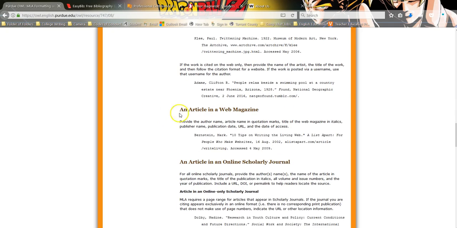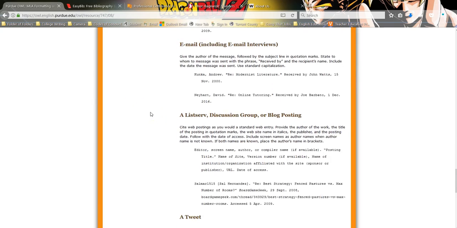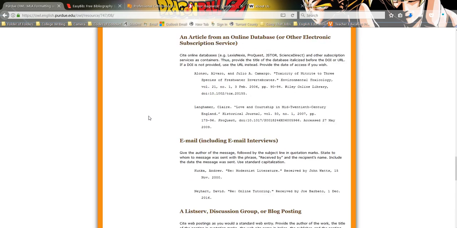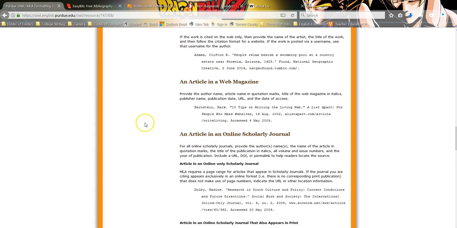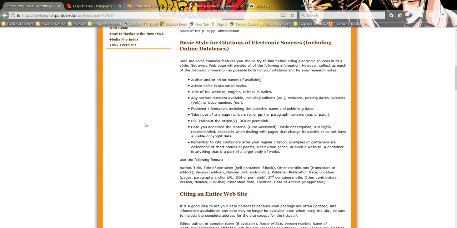And we can scroll down for them. In a web magazine, it's feasible to consider it in that exact same guise. Note, it's got similar structures for however things are represented here. So what you can do, after you do the EasyBib, if you're still insistent on doing that, is come here and use it to find that type of source, find some that are similar, and ask, what does it look like? Is it matching up with mine? Am I missing stuff? Do I look like I did that incomplete thing where I just let EasyBib skip out and didn't actually do real work? And did I myself do real work?